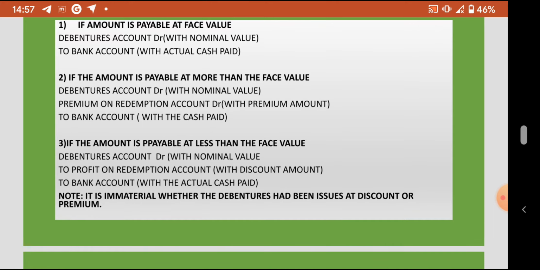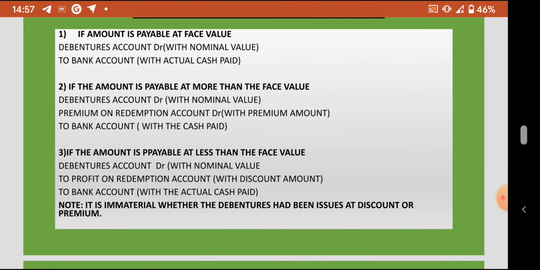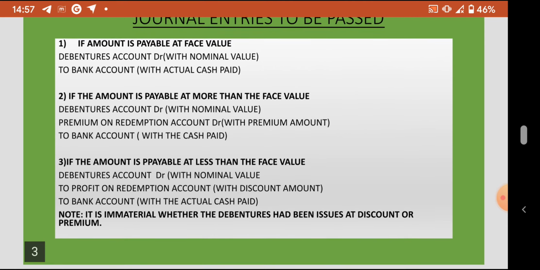Most importantly, it is immaterial whether the debentures have been issued at discount, premium, or at par. What is material is at what price it is redeemed. At what price it is issued, whether at premium or at par, is immaterial.